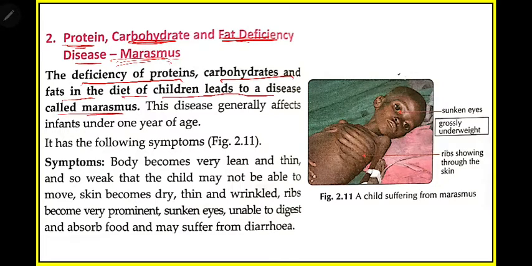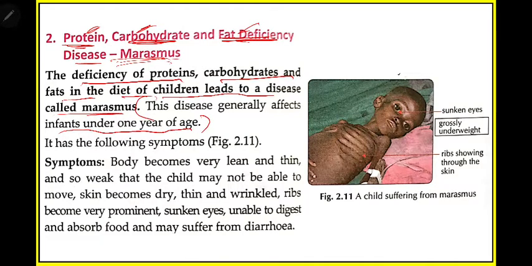So what causes this disease? When the food or diet has less protein, carbohydrate, and fat, these three cause the disease marasmus. This disease generally affects infants under 1 year of age.